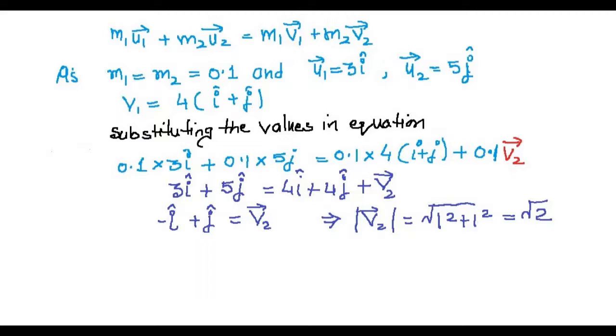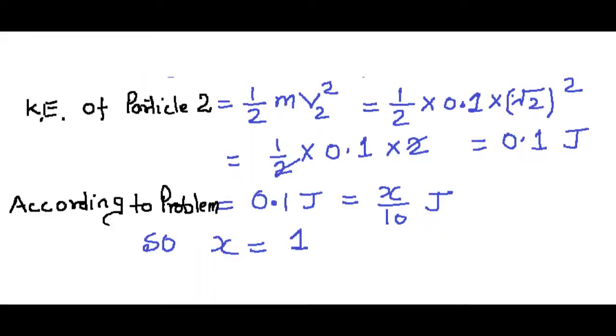When we substitute this value in energy relationship, we get the result 0.1 joule. Here for particle B, the energy is given as x by 10, so we can say that the value of x equals 1.